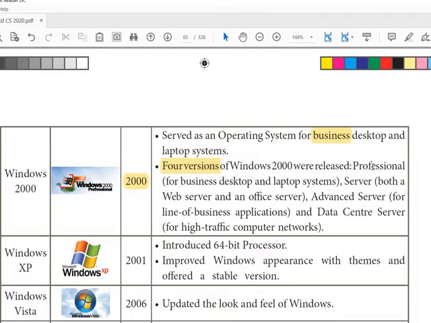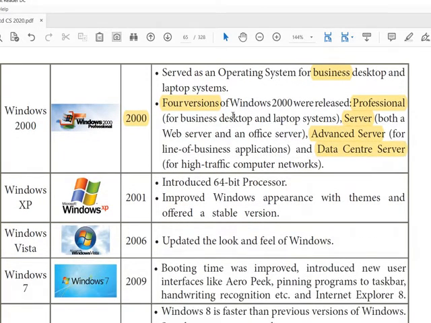One is Professional, which is for business. Server, both a web server and an office server. You will learn in detail what a web server and office server are; just have an idea. Then Advanced Server for line of business applications. Then Data Center Server. Everything is connected with networking. So these four versions are introduced.